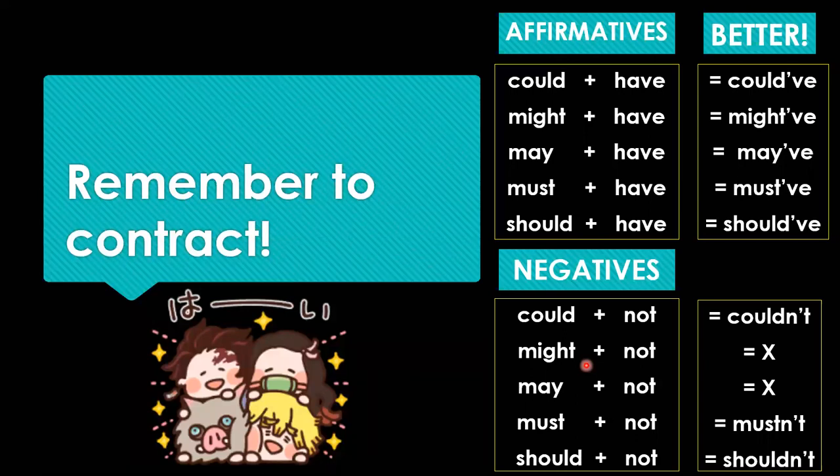All right. So that's it basically. Try to use the contracted versions since they're a lot more frequently used than the non-contracted versions. But if you struggle with them, just stick to the non-contracted versions and you're going to be fine. All right.